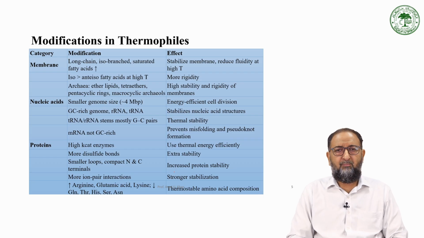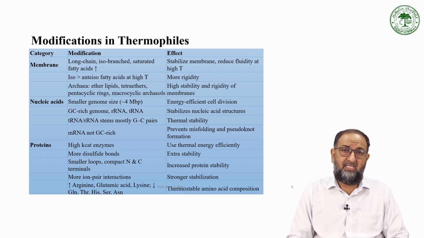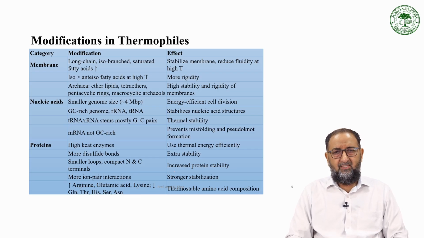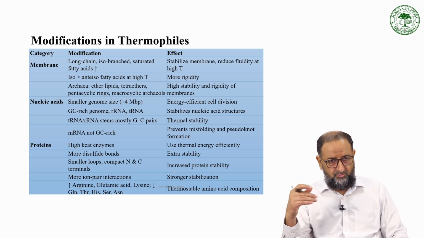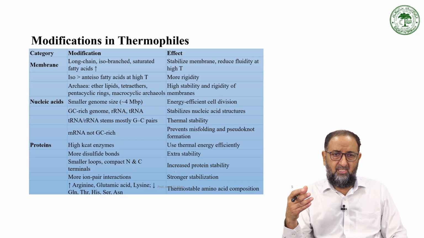Similarly, nucleic acid composition is changed: high GC content. High GC content can tolerate the high temperature because of the GC bond. The GC bond is a strong bond, it's a stable bond. They can have a high melting temperature compared to the AT rich region. So GC content is more in the nucleic acid.